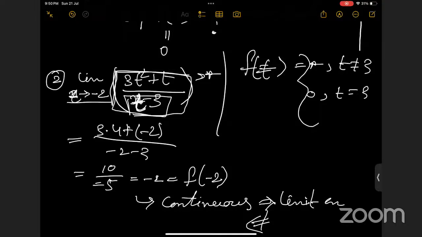No, it is not. So we need to define the function for t equals 3, right? Yes, ma'am. That is why we define the function at t equals 3. Now here we check the limiting property of the function at the point x equals -2. You can also check it at the point x equals 3.